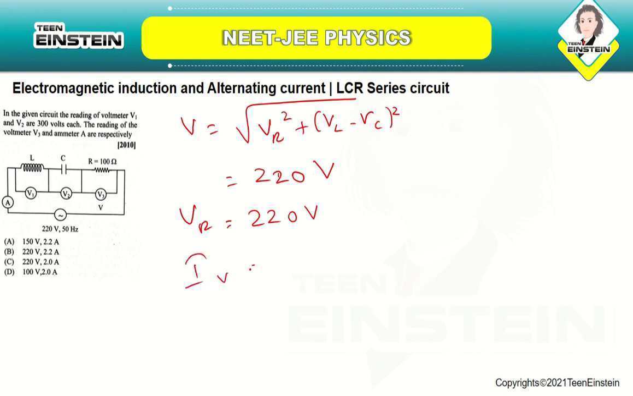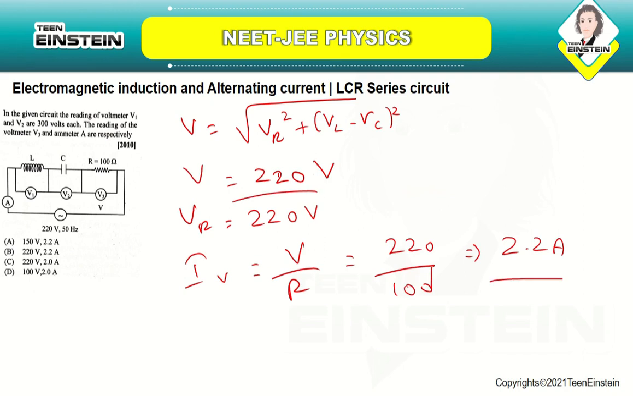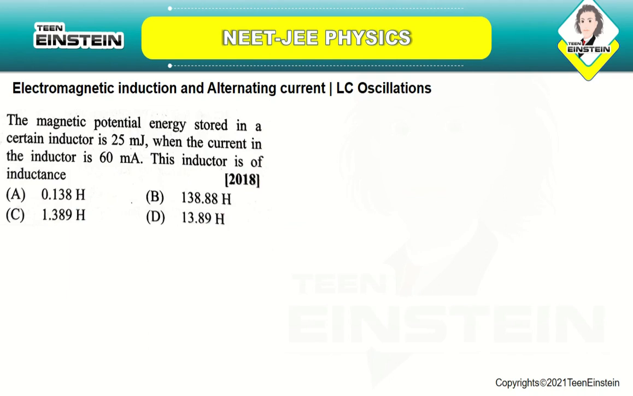So they want us to find out the current. I is equal to V by R, so 220 divided by 100. So this will be 2.2 amperes. So the voltage is 220 volts and the current is 2.2 amperes. So the correct answer is option number B, where the voltage is 220 volts and the current is 2.2 amperes. Okay, let us now move on to the next question.